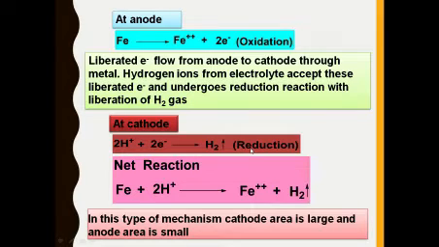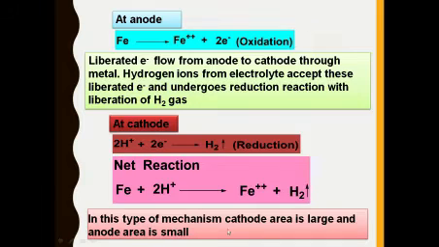This type of reaction is a reduction reaction because here the electron is accepted. So the net reaction is Fe plus 2H+ giving Fe2+ plus H2. The 2 electrons get cancelled, so Fe plus 2H+ is converted into Fe2+ plus H2 gas.